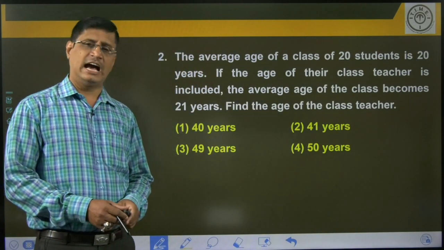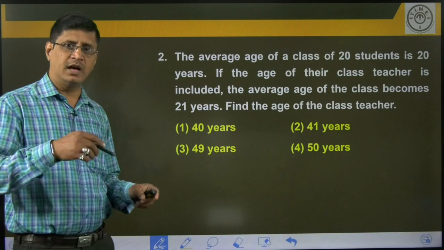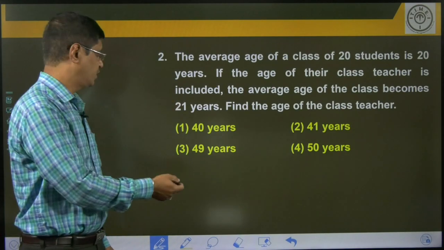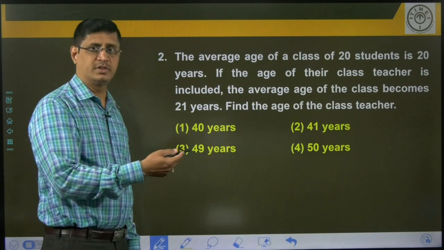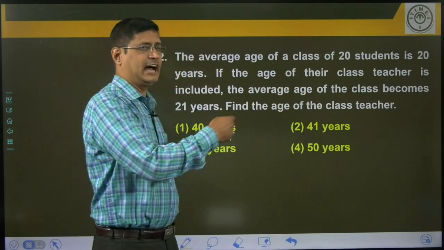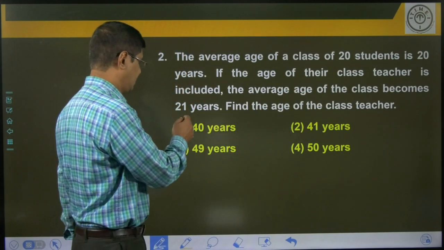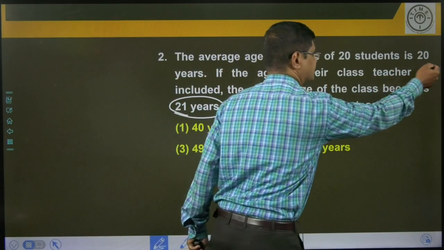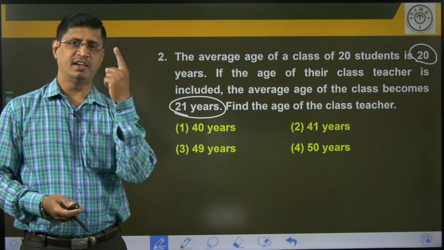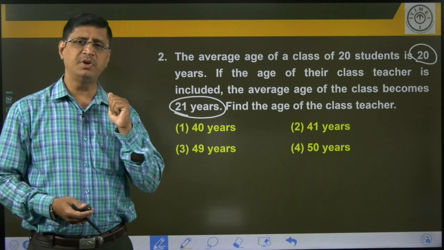20 students, average is 20. Now you are adding one person. Who is that? Teacher's age included. So one person is included, the age of the person is included. The average increases by 1 year. Average increases by means, just observe this. Previously it was 20. Now it is 21. Increases by 1 year. What does it mean?